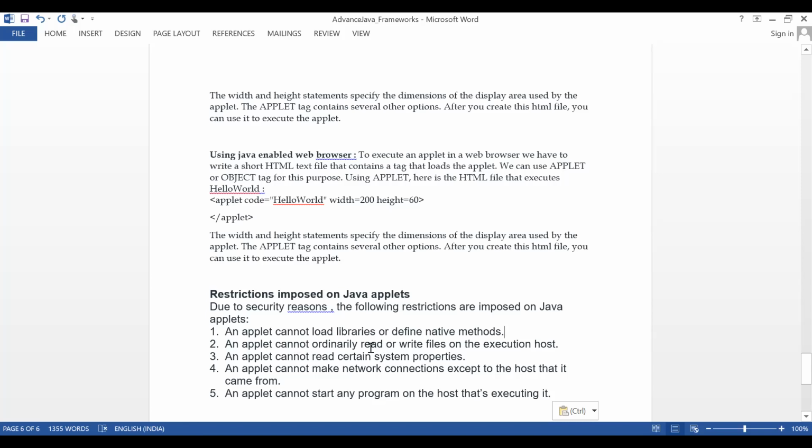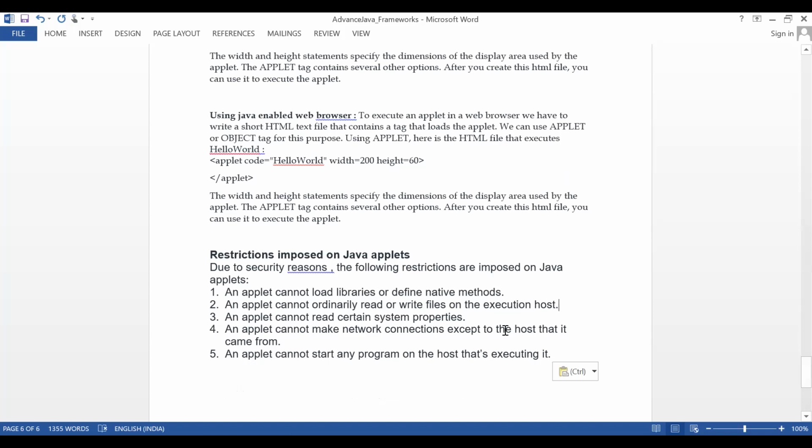Applets cannot ordinarily read or write files on the execution host. It's not running on the server side, it should be running on the host side. An applet cannot read certain system properties. Yes, these are the limitations. It can execute on the host browser itself.